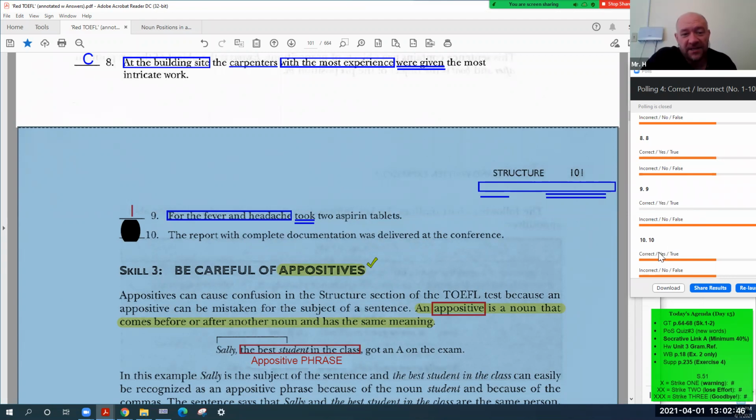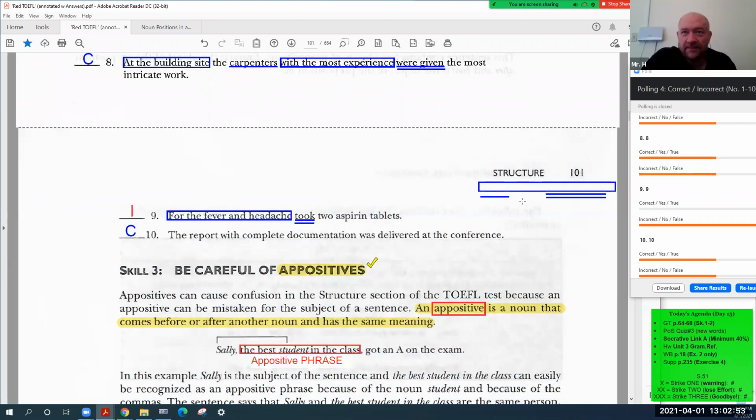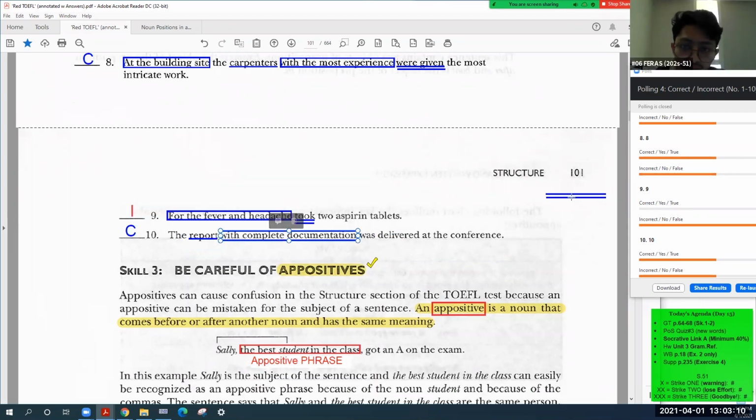Oh, we're 50-50. Sultan, you want to change your answer? Yeah, it's correct. All right, Faraz, explain. Okay. Report, subject. Yeah, good. With complete documentation, prepositional phrase. Exactly. And then, third, the verb. Bingo. Which formula is this, gentlemen? Was delivered. Passive. Again, the passive.